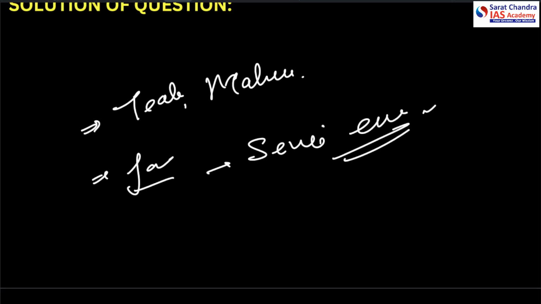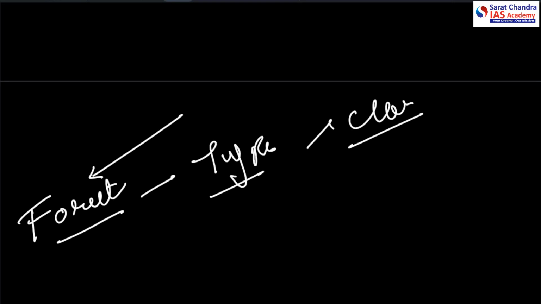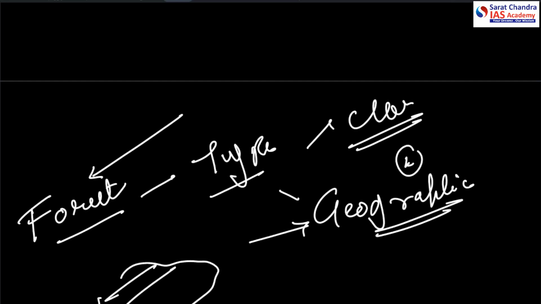So what we have learned from the question, whether or not we did correctly attempt it in the prelims, is that we should pay attention to the forest, its types according to various classification systems, and their geographical appearance. Earlier also a question came asking which part has all three types of forest in it.